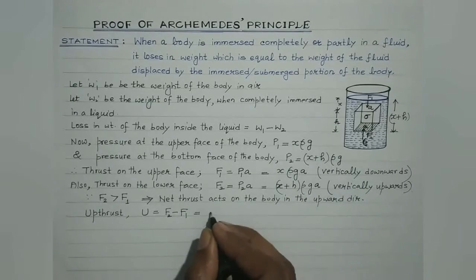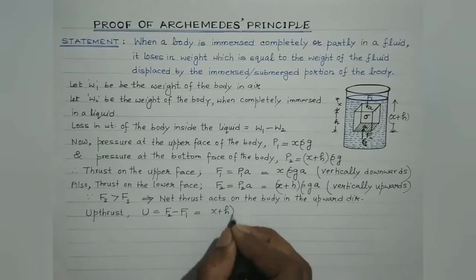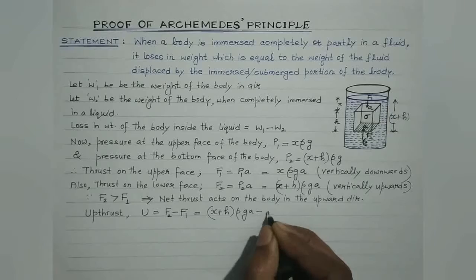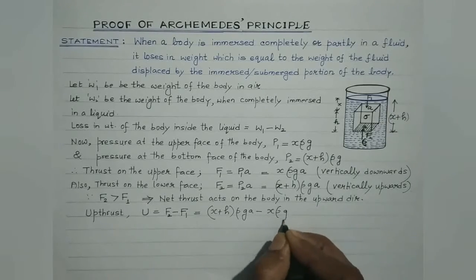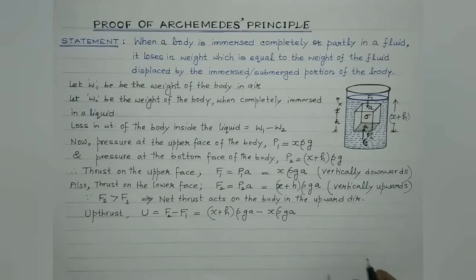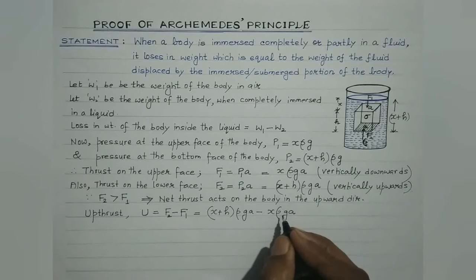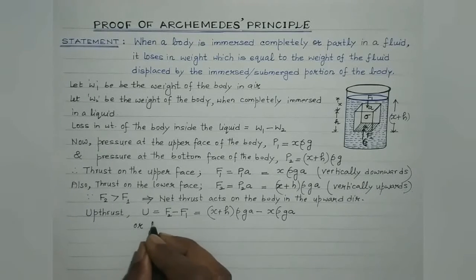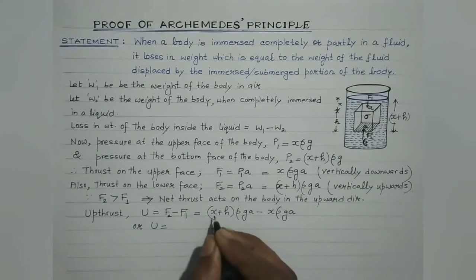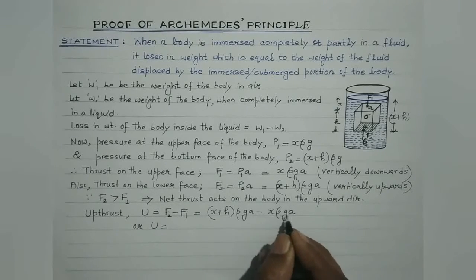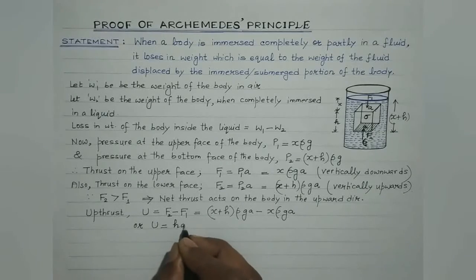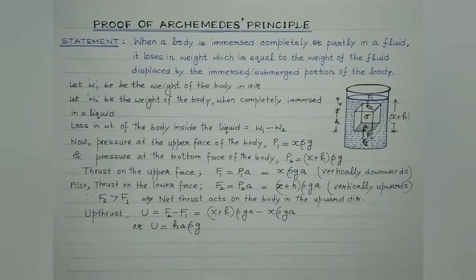If you substitute the values, we get x plus h rho g a minus x rho g a, right? Now try to rearrange the terms. What we get is U equal to x rho g a minus x rho g a, which cancel out, so we're left with h A rho g. Clear, students?